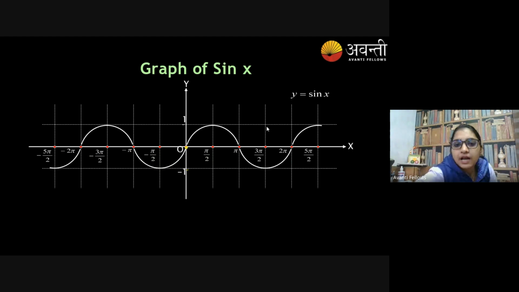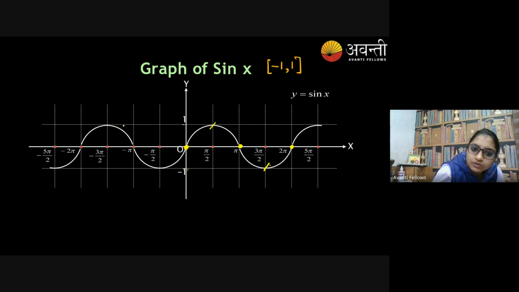Now we are having some graphs of trigonometry. We just need to know how the graph looks. Everyone knows that sine's minimum value is -1 and maximum is 1. Sine 0 is 0, sine pi is 0, sine 2 pi is 0, right? Sine 90 is 1, sine 3 pi by 2, that is 270, is minus 1.